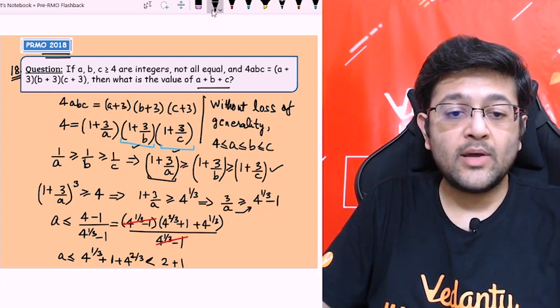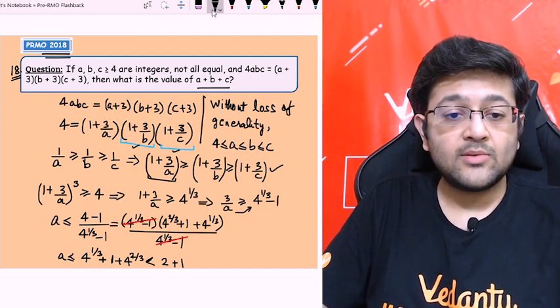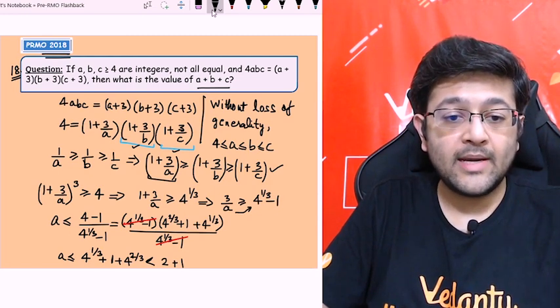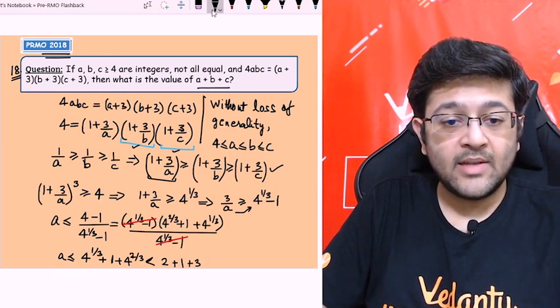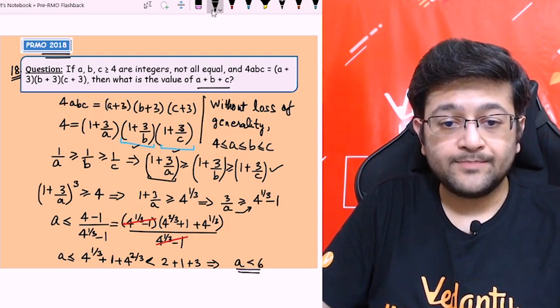So basically 4 power 2 by 3 is the cube root of 16, right? 4 square is 16. So the cube root of 16 must lie between 2 and 3. So I can write it as less than 3, the maximum value could be less than 3. So which will give me a as less than 3 + 1 + 2, less than 6.